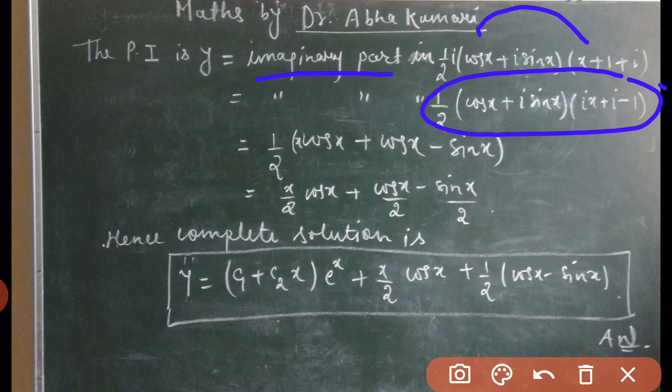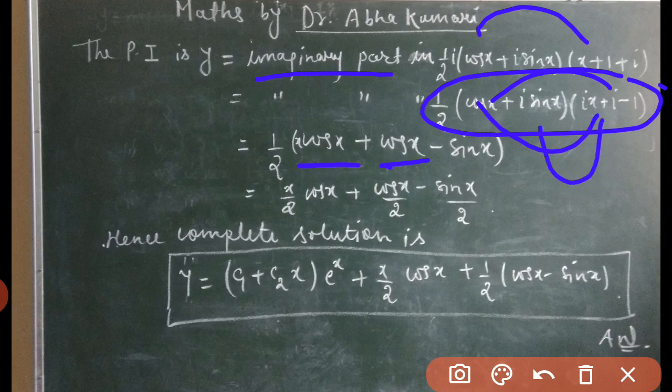So here it is 1 by 2. Now cos x into ix, we have x cos x, so we write x cos x. Now cos x into i, we have i cos x, so again we have cos x here. And while multiplying cos x with minus 1, we have a real number, so we are not going to write it in this bracket. Now again we multiply i sin x with ix, so we have a real number.